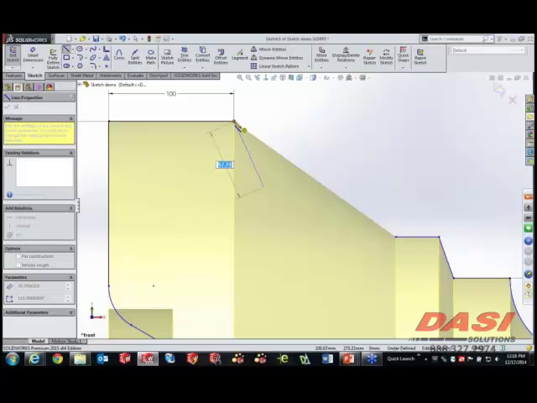Up here, let's do a line. It's the exact same thing. We'll draw a line up to the end of an existing line, and we're immediately presented with horizontal and vertical for the line itself, as well as collinear, perpendicular, and parallel. So we can go ahead and go right to the relationship of perpendicular to the adjacent entity.